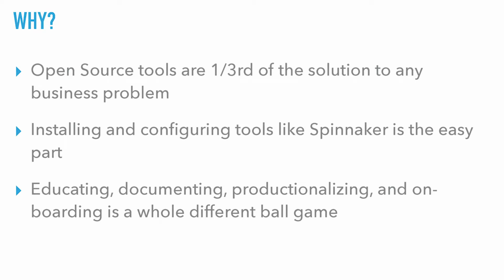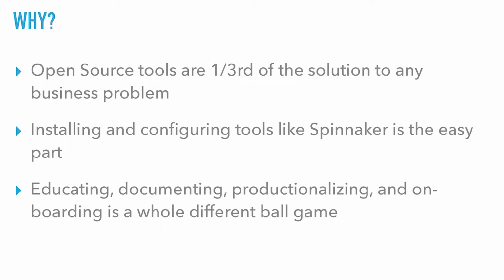I think open source is 1/3 of the problem. To any business problem, you're never going to be able to install open source and boom, solve a business problem. It just doesn't happen that way. So installing and configuring tools like Spinnaker is actually the easy part. It might suck in the moment, but that's the easiest part that you're going to deal with when installing these tools. Educating, documenting, productionalizing, what happens when it goes down, who's on call. All of that is the hard part. That's the 2nd and 3rd part of this.